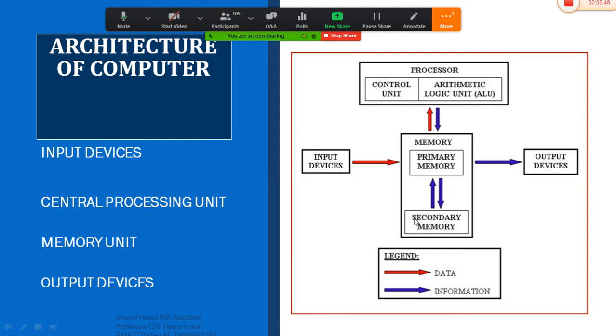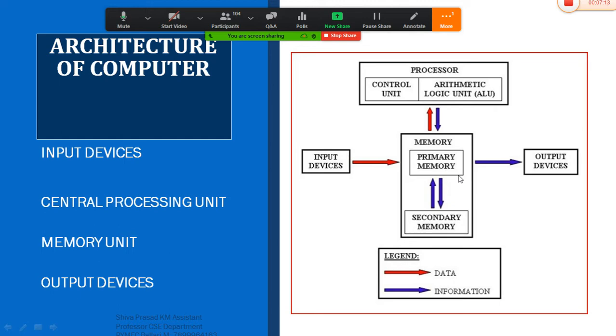What actually is this memory unit? The memory unit is one which helps you to store the data which has been sent from the input device. Here, in terms of memory, there are two types: one is primary memory and the other one is secondary memory.